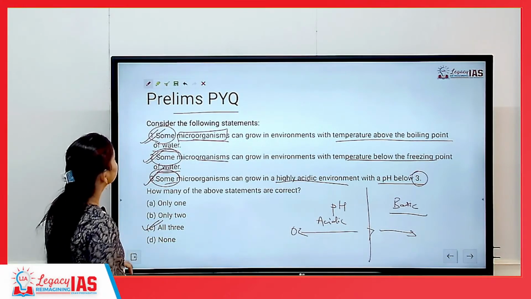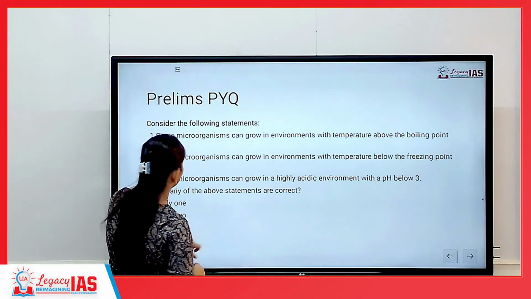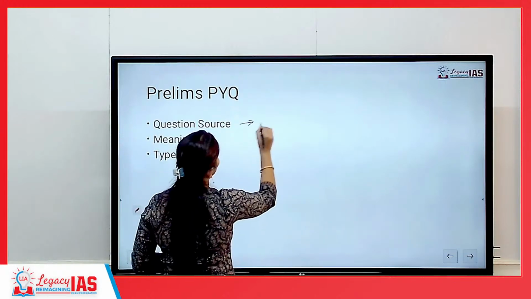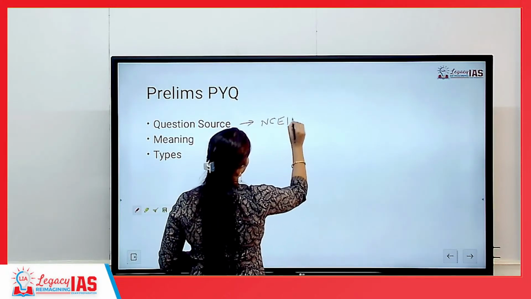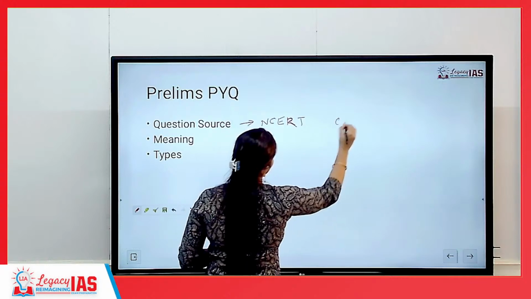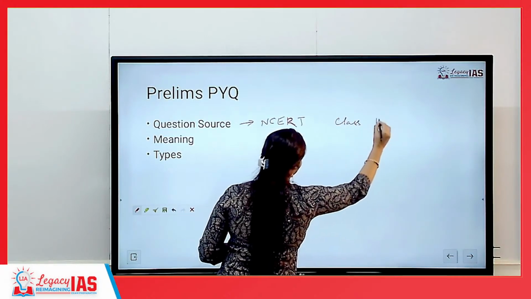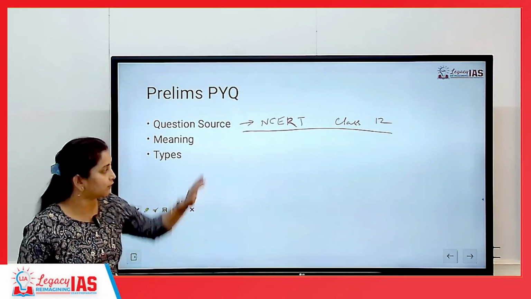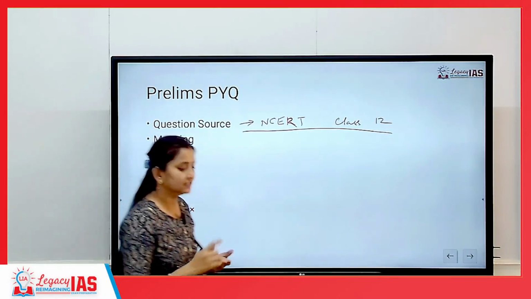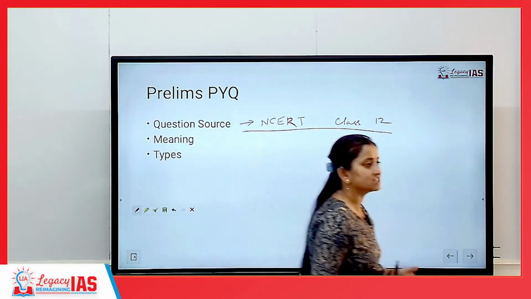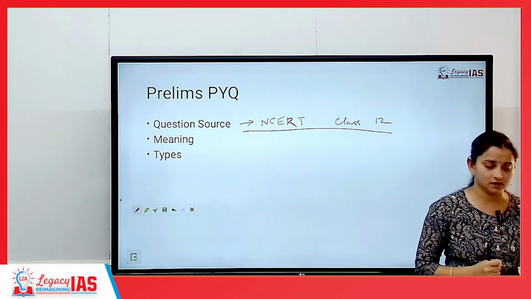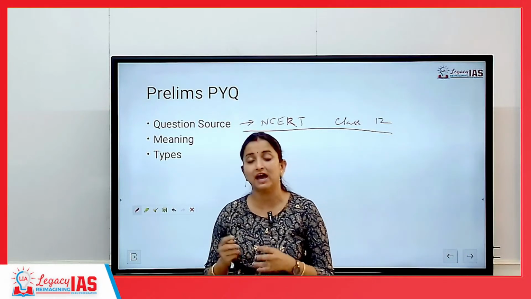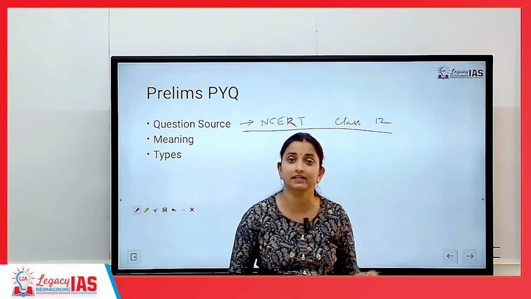Now, let us start understanding first of all what was the source of the question. The source of the question was NCERT, class 12th chapter 7. Within the first introduction line itself, all these three statements have been mentioned, that there are some microorganisms which can survive above the boiling point of water, below the freezing point of water, and in a highly acidic environment and highly basic environment also.